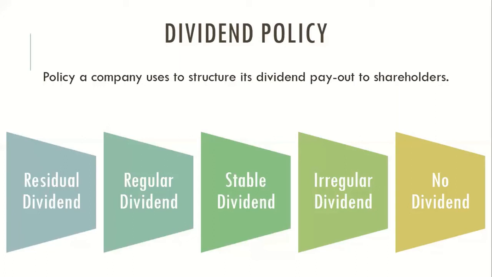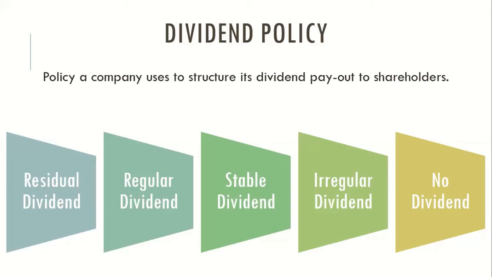No dividend: the company or board of directors does not believe in paying anything at all to the investors. That approach is called the no dividend policy. So there are five types of dividend policy the board of directors can adopt: residual, regular, stable, irregular, and no dividend.